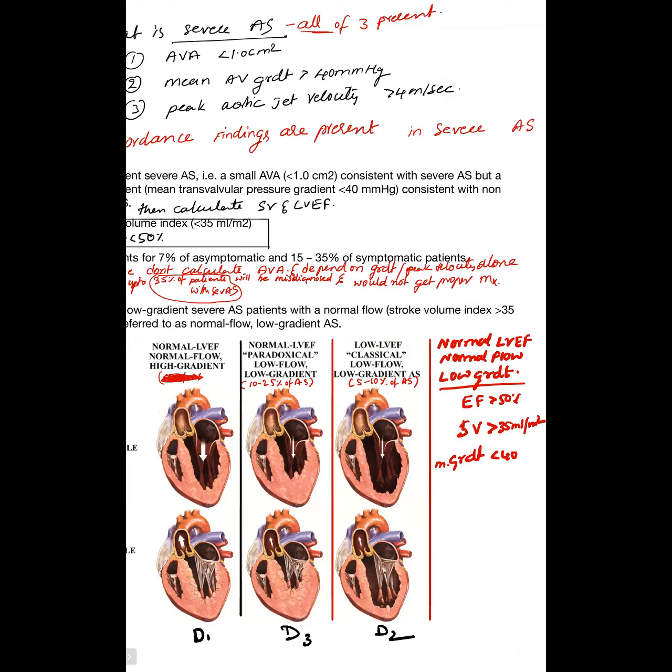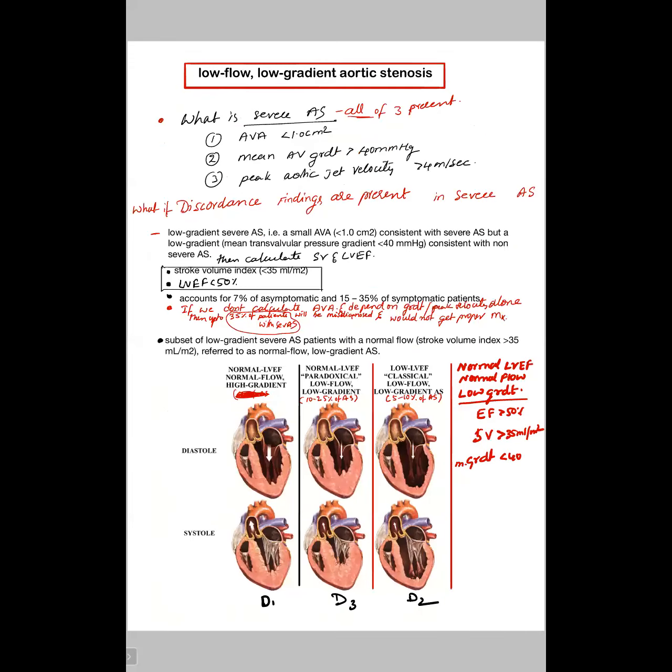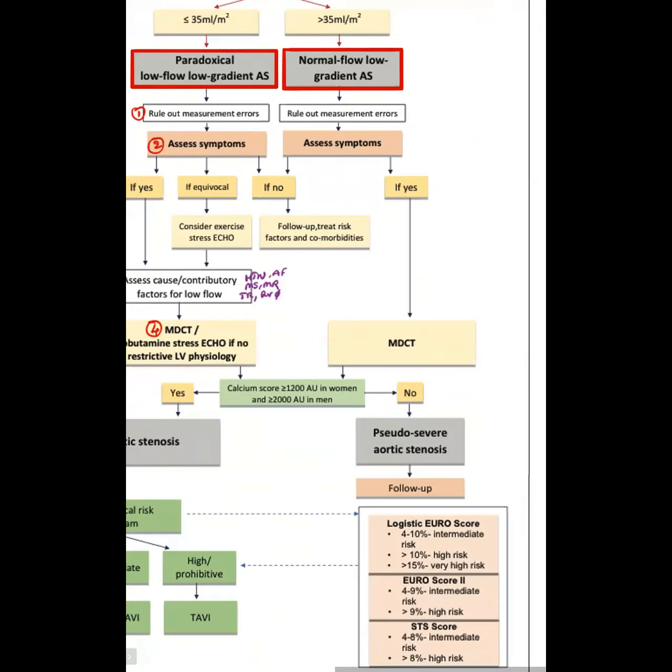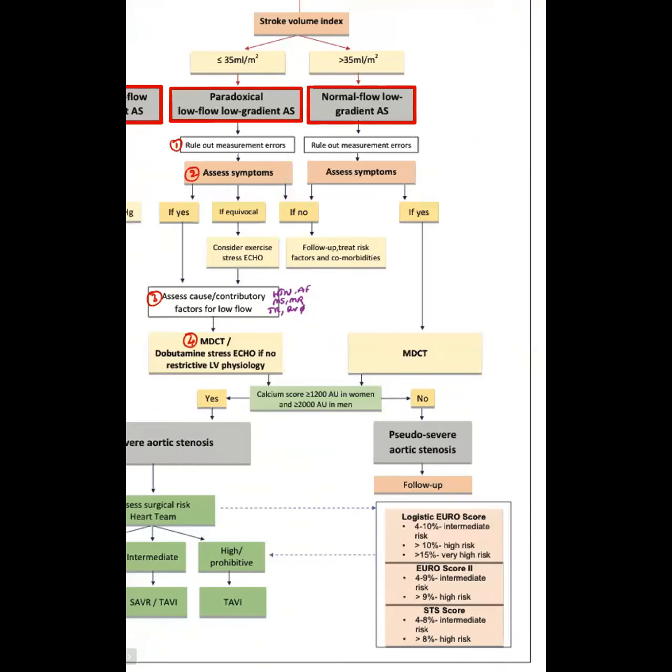The other thing which that group described is not very commonly talked about. Even when Gaurav presented that day, Ravindranath sir was asking. If somebody has read about this, they might ask. Otherwise, we don't need to mention this in the exam. But just for our discussion's sake, there is a group called low flow, high gradient.